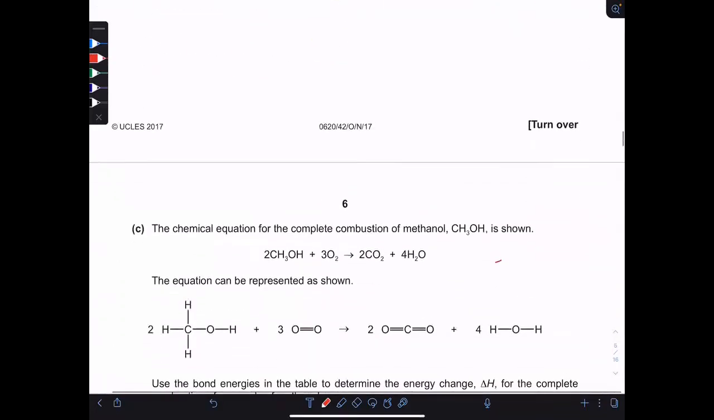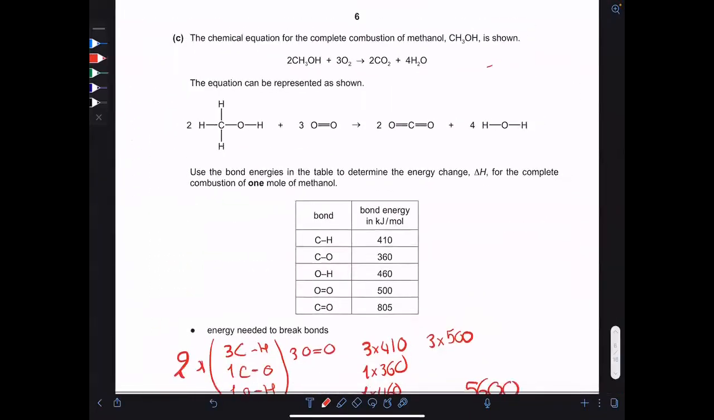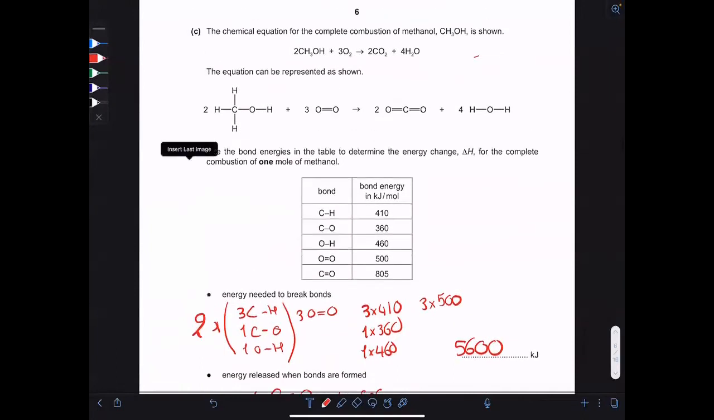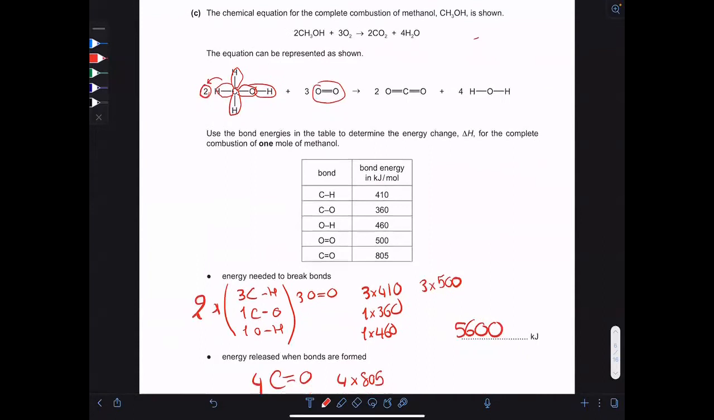This is the calculation of delta H. Take care that this is the combustion of 2 moles of methanol. You need to get all the bonds that you broke. So you broke 6 C-H bonds, you multiply by 2, and 2 C-O bonds, and 2 O-H bonds, and 3 O double bond O bonds. By substituting the values, the answer will be 5,600, which is the energy needed to break the bonds.